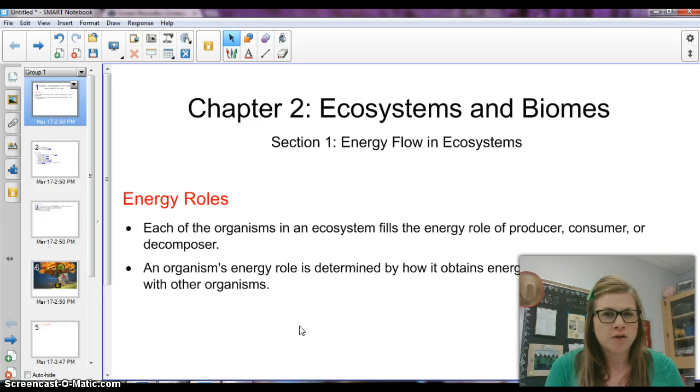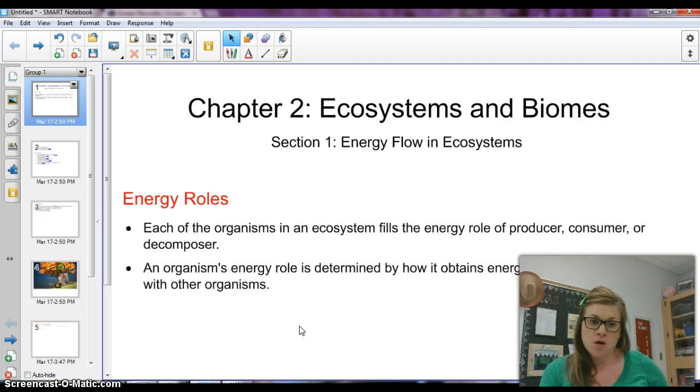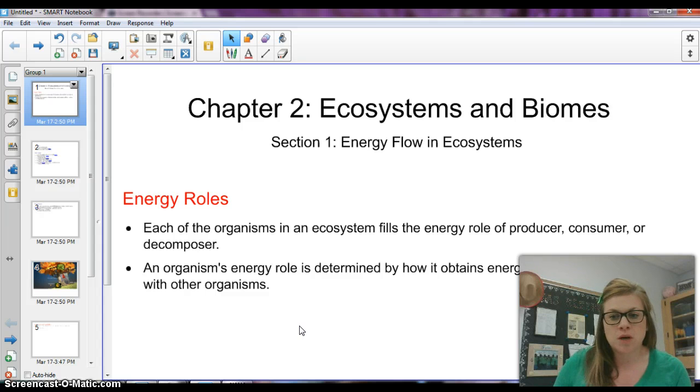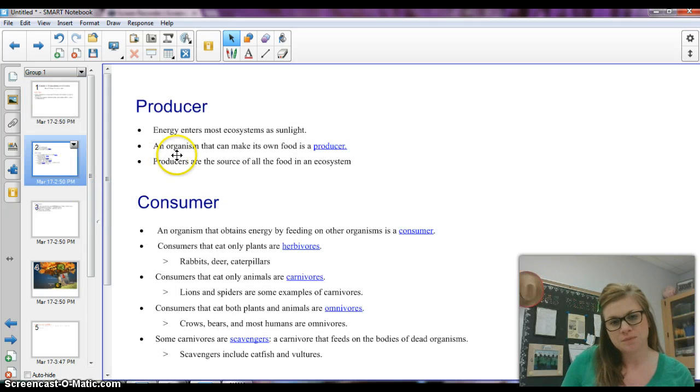So we're going to talk first about energy roles. Each of the organisms in an ecosystem fills the energy role of a producer, consumer, or decomposer. We're going to talk about all three of those roles. So the energy roles are producer, consumer, and decomposer. Organisms' energy roles determine how it obtains its energy and how it interacts with other organisms. So you're going to figure out what role you play.